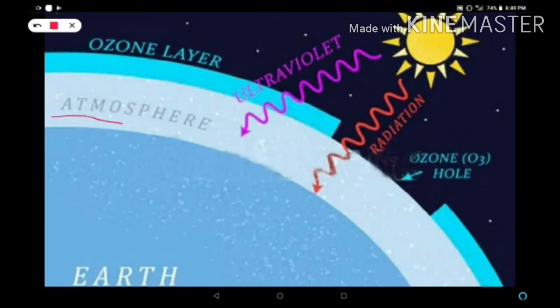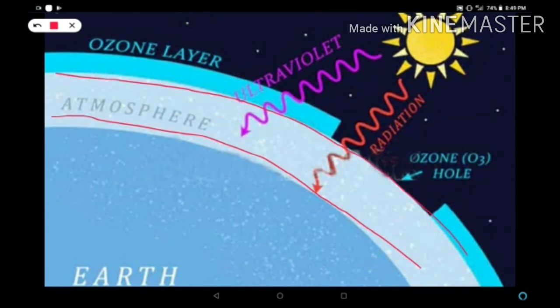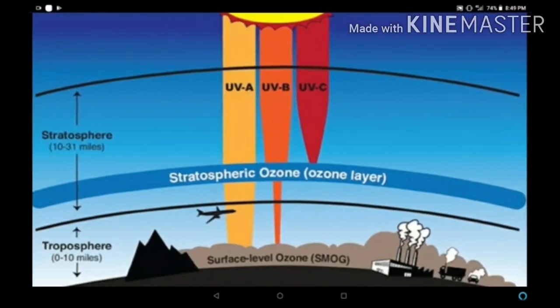This is the earth's atmosphere. This is the ozone layer, guys. Here ultraviolet radiations are entering, meaning if the ozone layer is depleted, the ultraviolet radiations enter the earth's atmosphere. Ultraviolet radiation A and B are entering the earth's atmosphere, but UVC is stopped by the ozone layer. It is more powerful than A and B rays, but it can't enter through the ozone layer.